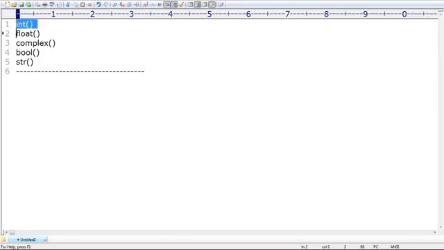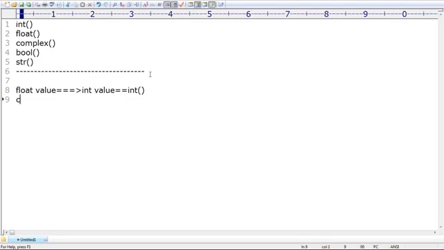Corresponding functions are available. Sir, I have a float value. I want to convert it into an int value. Can you please tell which function I require to use for this conversion? Float to int. Which function do we require to use? The int function, right?